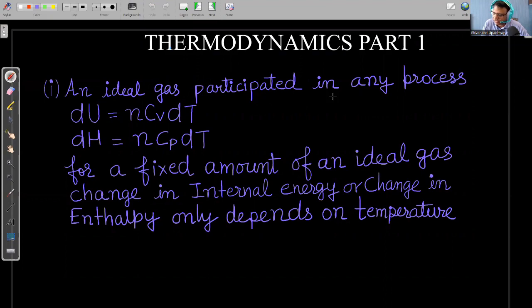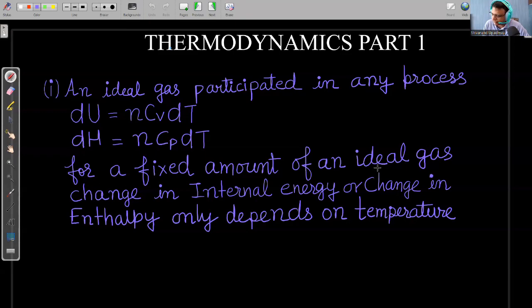So we are starting with this relation. For an ideal gas participating in any process, change in internal energy is equal to nCv dT and change in enthalpy is equal to nCp dT. This relation is very useful because whenever we are going to solve a problem, this is coming for an ideal gas, and last year they have asked a question based on this concept.